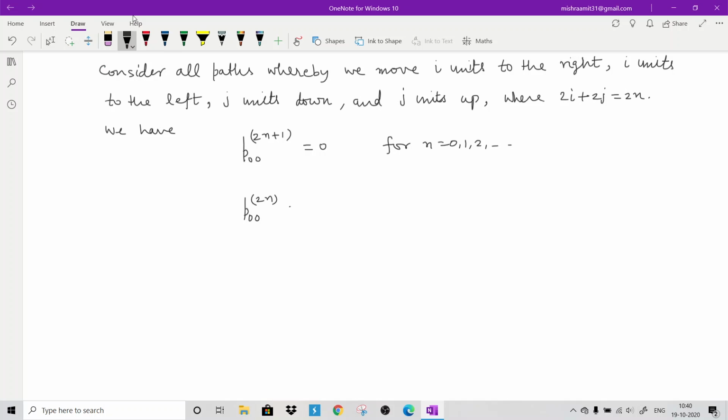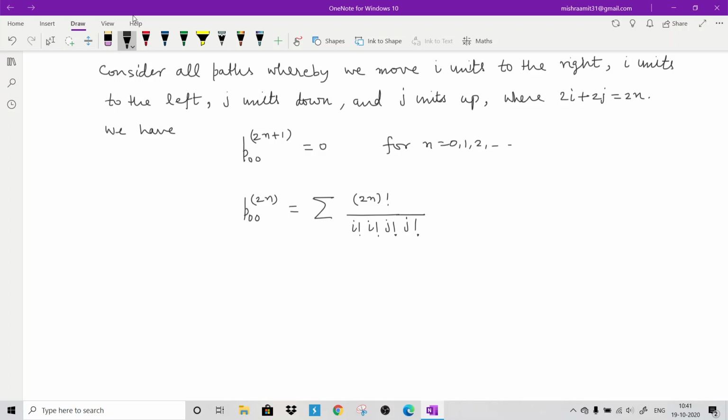In the one-dimensional case you used the binomial distribution. Now we can use the multinomial distribution. This will be factorial 2n, because 2n steps are there, divided by factorial i steps right, i steps left, j steps up, and j steps down.